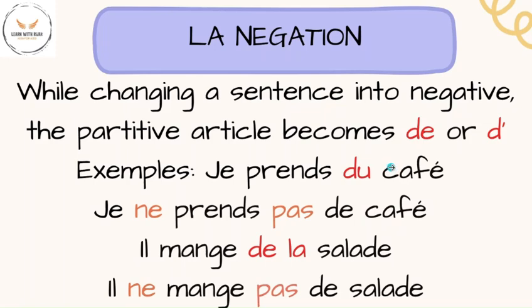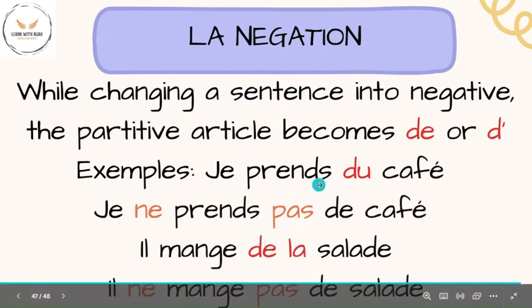There's another difference that is in the negation. While we change a sentence into negative, the partitive article becomes de or d'. However, this does not happen when we use contracted articles in the sentence. For example, je prends du café. I drink some coffee. Je ne prends pas de café. So you notice on changing the sentence to its negative, we change the partitive article du to de.